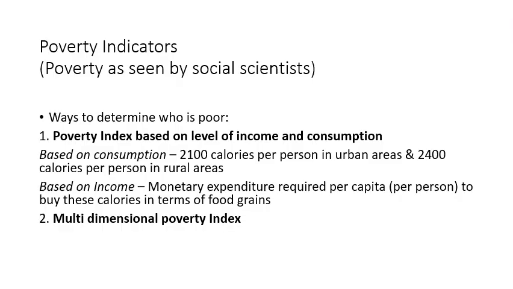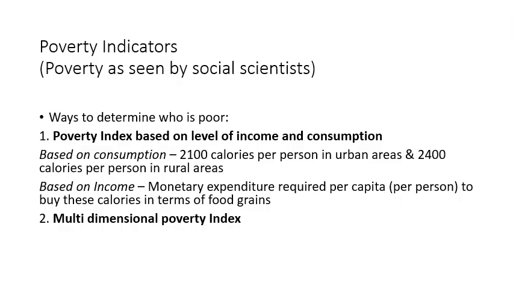So the scientists have come up with two different ways of finding the poverty. One is based on income and consumption, and second based on the multi-dimensional poverty index. So let's look at point one, based on the income and consumption. So based on the consumption, if any person staying in urban areas is able to afford 2100 calories worth food every day, or 2400 calories per person in rural areas every day, he is above poverty.